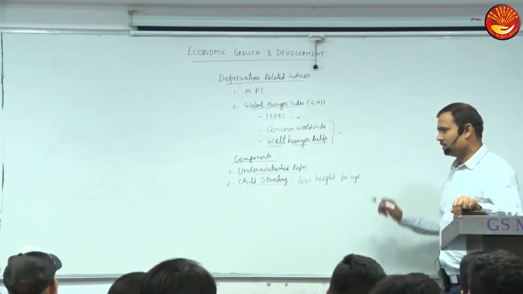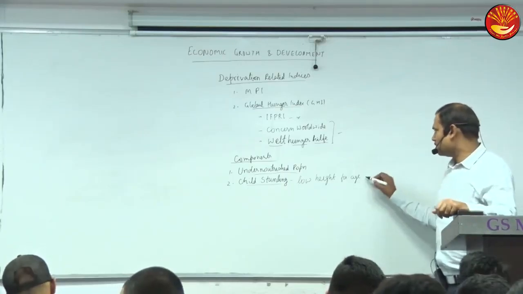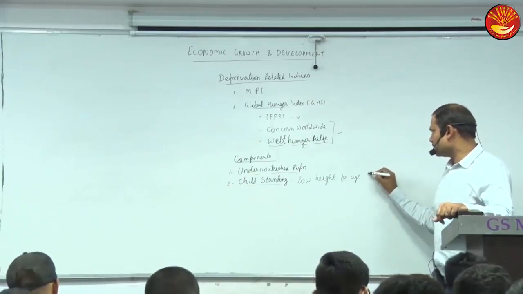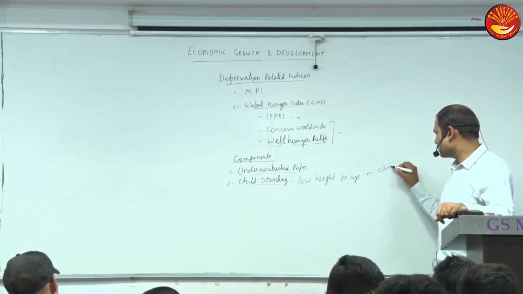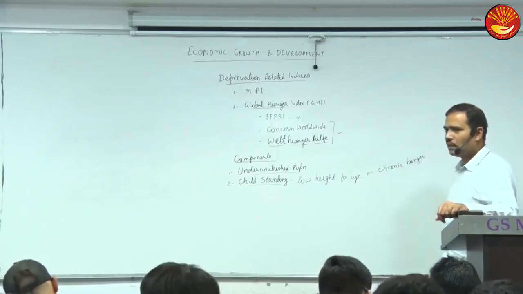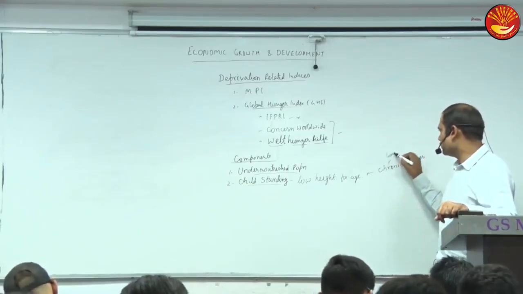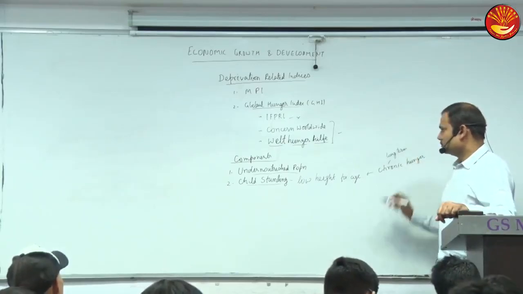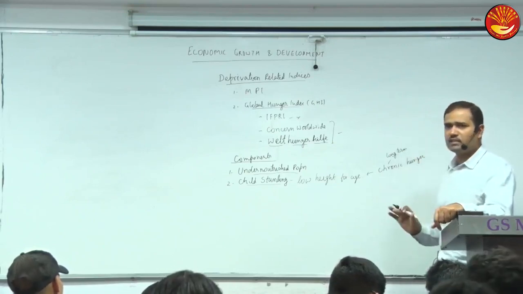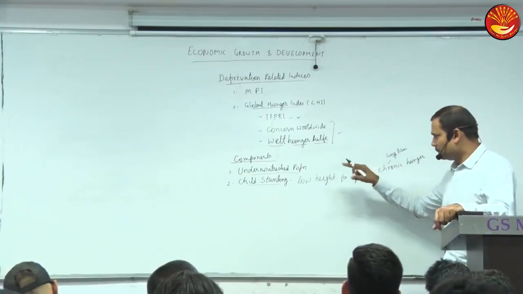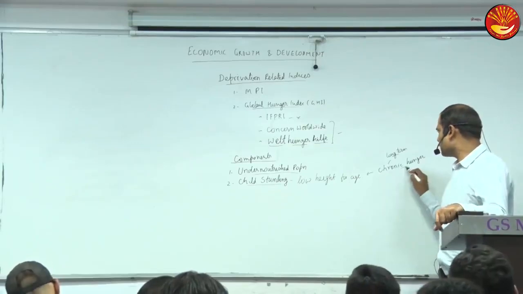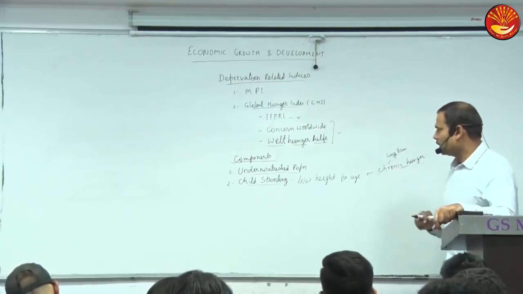Low height for age, and it reflects chronic hunger. Chronic means long term. It means that for several years, the child may not be getting proper food. So what will happen? The height of the child will remain short, somewhat reduced.